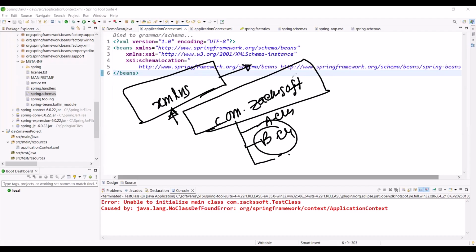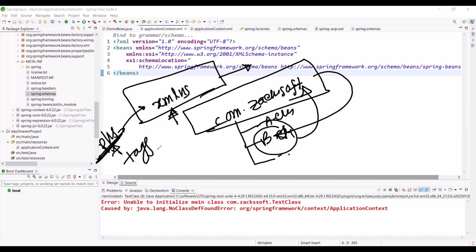What is the package concept? In the package, there are multiple tags. In the same way, you can consider XML namespace as one kind of package of tags. For classes, we have packages in Java. For tags, we have namespaces in XML. Have you got some basic idea?